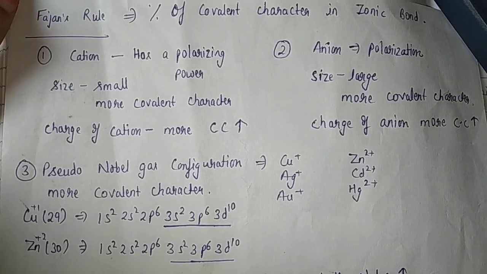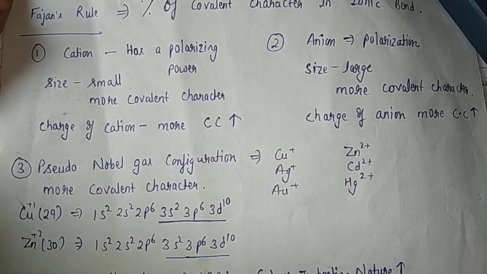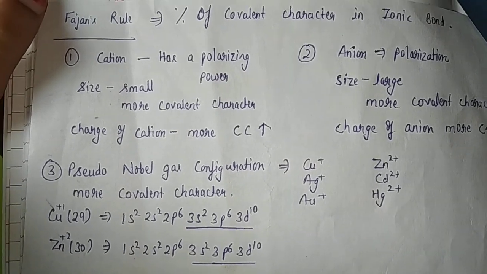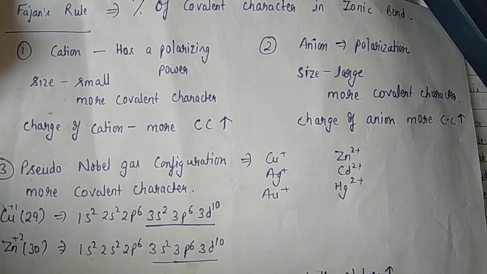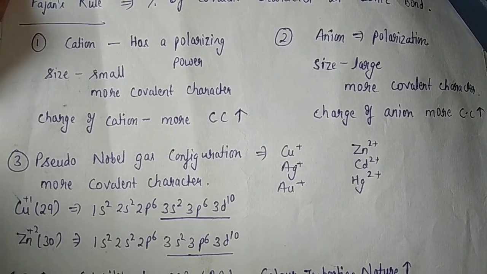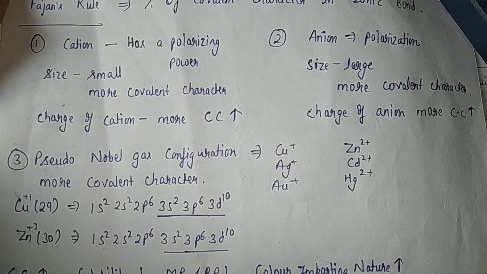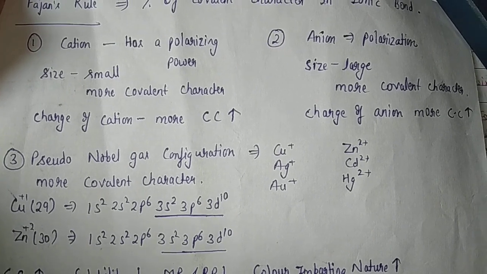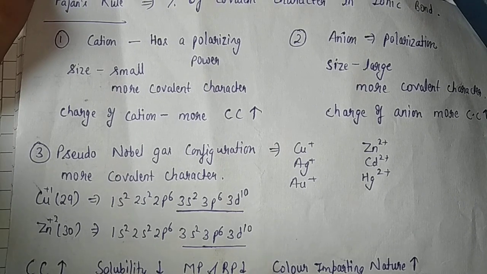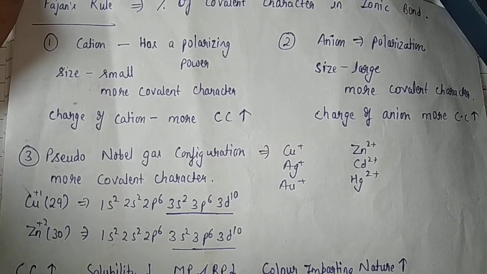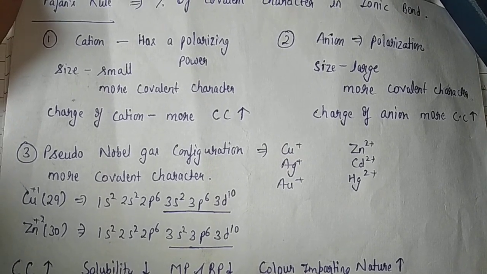And in case of anion, the anion undergoes polarization, whereas the cation has the polarizing power. The size of the anion should be large. If it is large, then more covalent character will be there, and if the charge of the anion is more, then also the covalent character will be more. So in case of cation you should have a small size but high charge. In case of anion, the size and charge should be high for more covalent character.